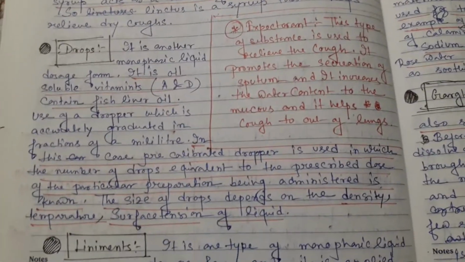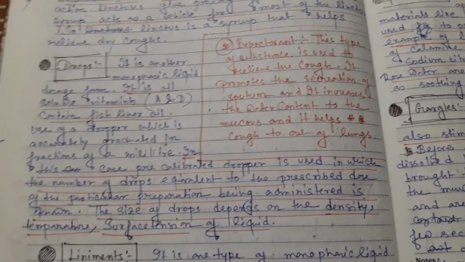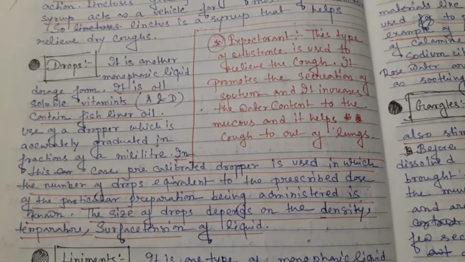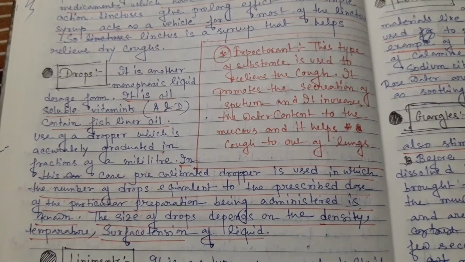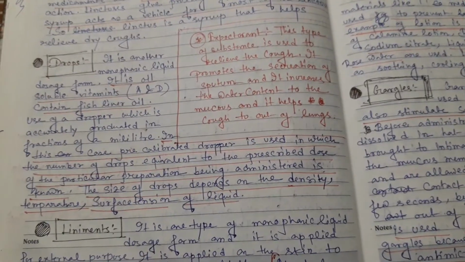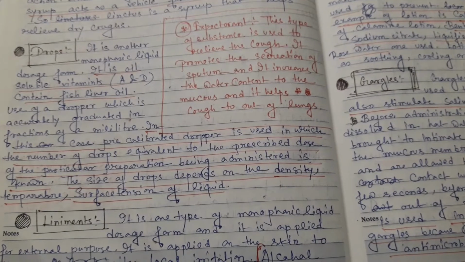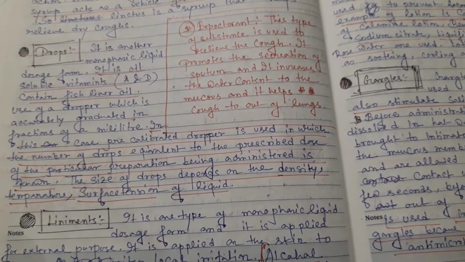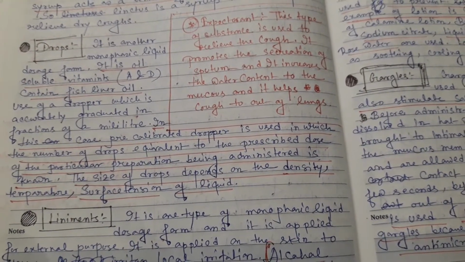Okay. Then drops are also included in the monophasic liquid dosage forms. It is another monophasic liquid dosage form, and it is used for oil soluble vitamins such as vitamins A and D contained in fish liver oil. Drops use a dropper, which is accurately graduated in fractions of a milliliter.